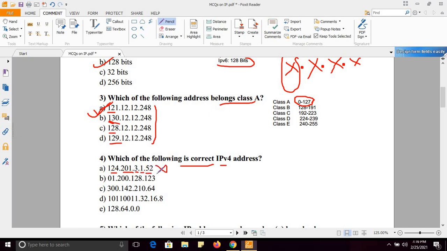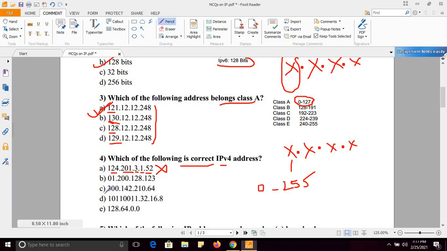So this is wrong. Okay. And in any octet, for example, this is the IP address x.x.x.x, and in any octet I can have maximum 255. That is the broadcast address. So 0 to 255. Fine.